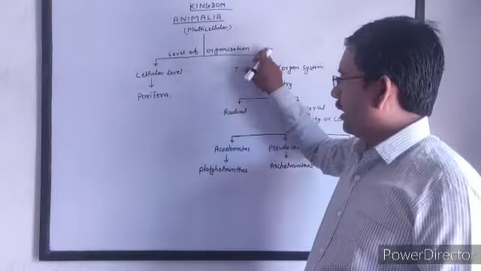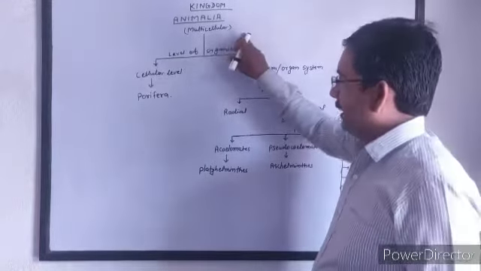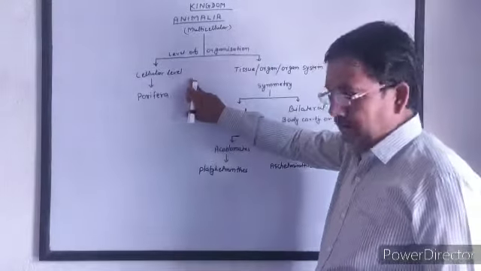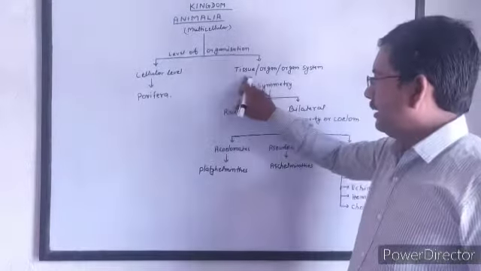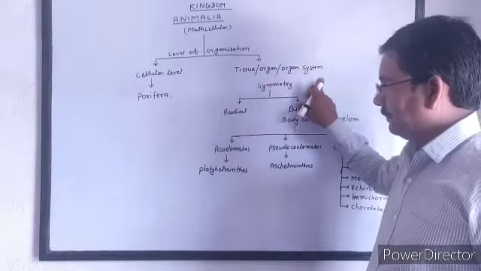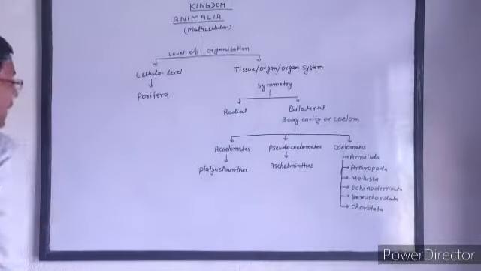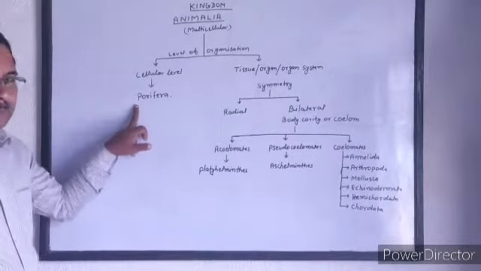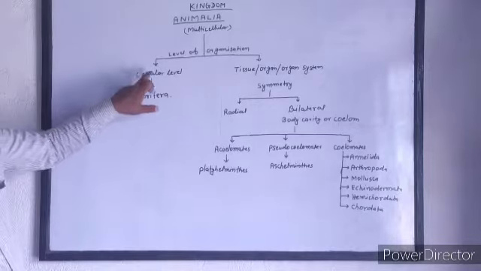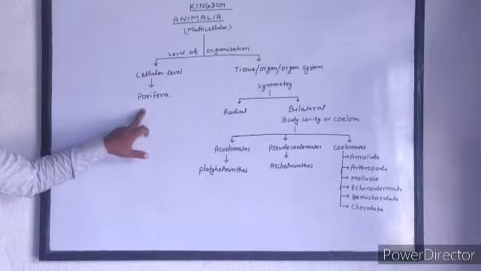In cellular level of organization, there is only one phylum, which is Porifera.